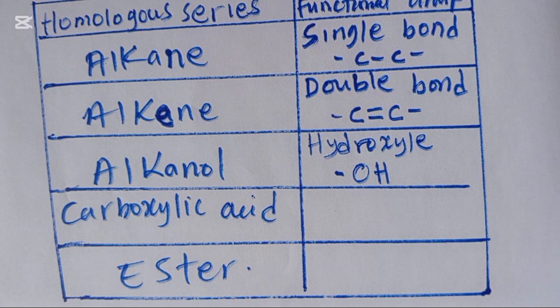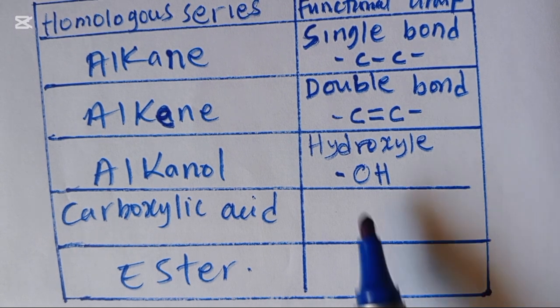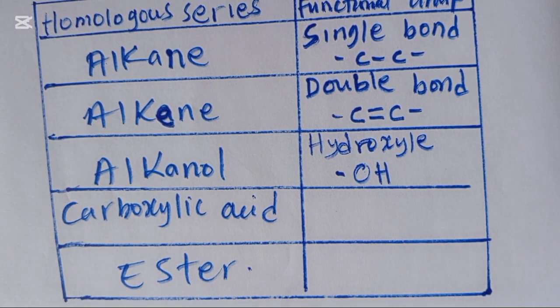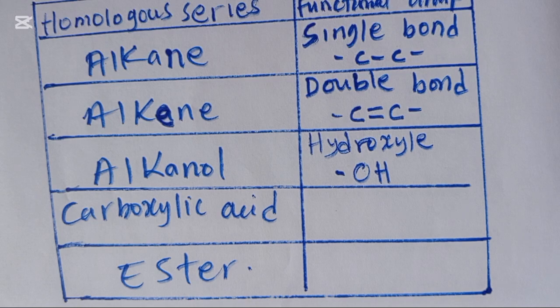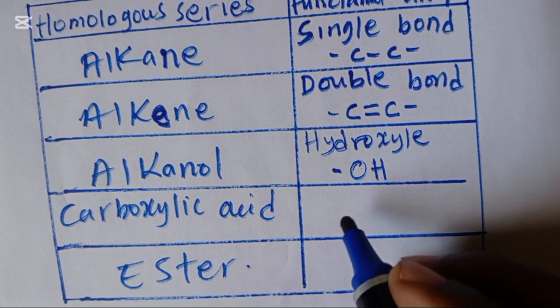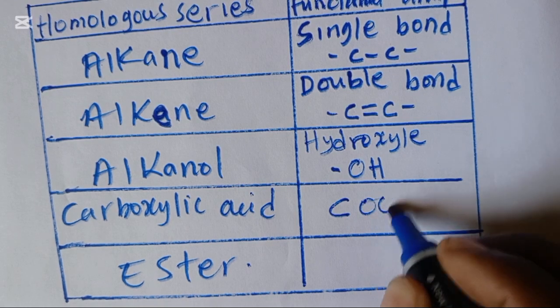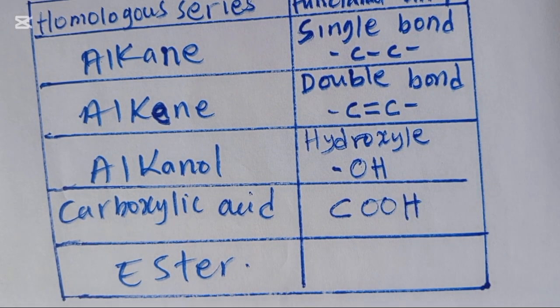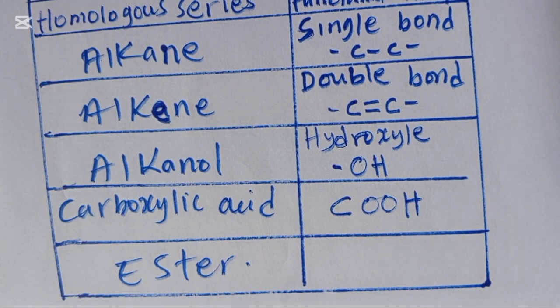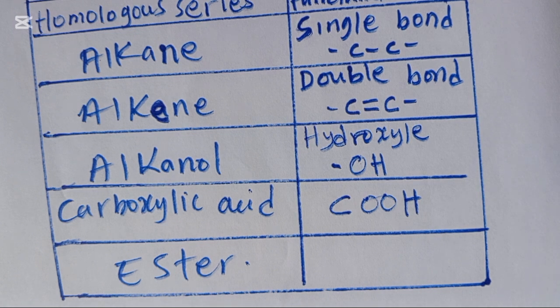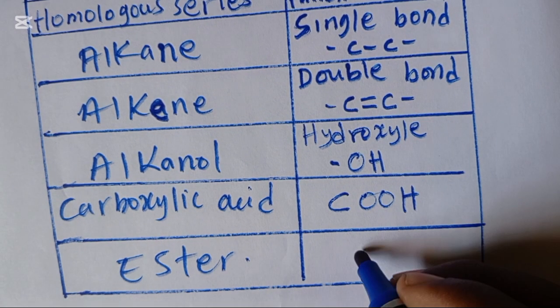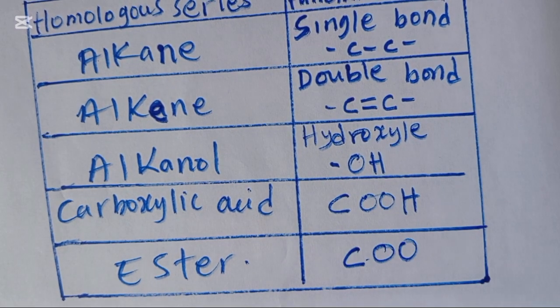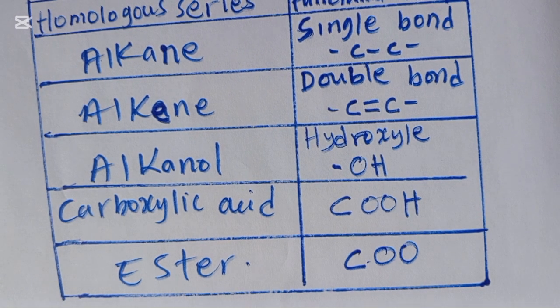So when you see a molecule that contains a hydroxyl, just know that that is an alcohol. Then we have carboxylic acid. This is the functional group of carboxylic acid. Then we have esters. This is the functional group of ester.